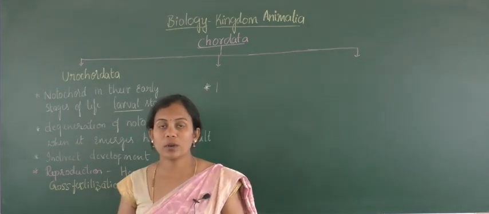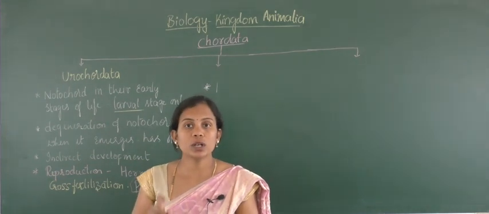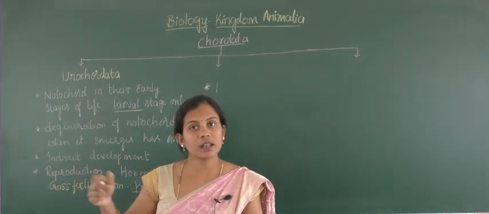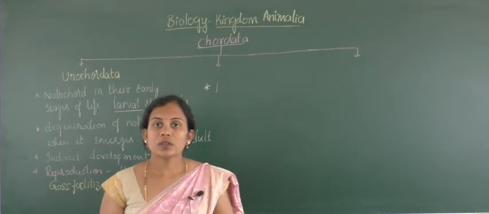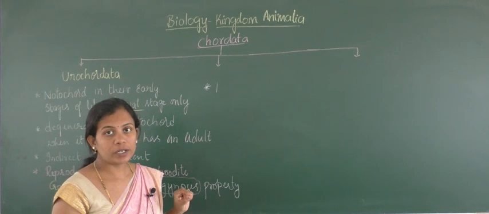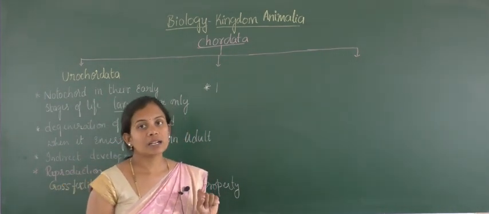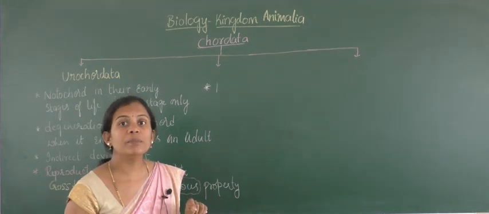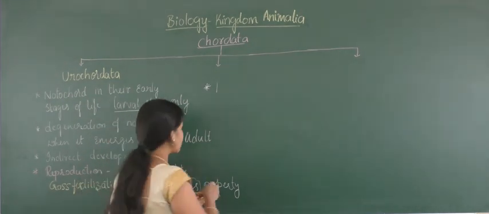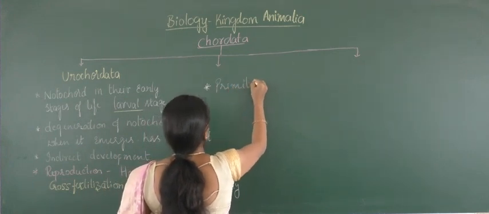In the same way, you will find many different properties which justify that these are chordates, but these are primitive chordates. Since they are only just developing, they are called primitive chordates.